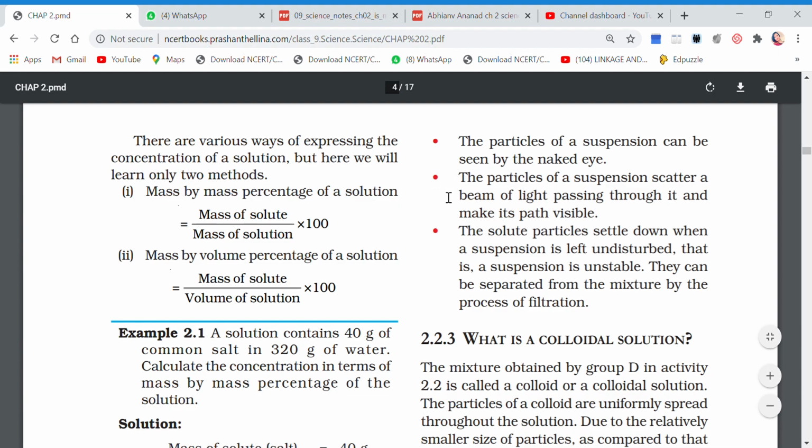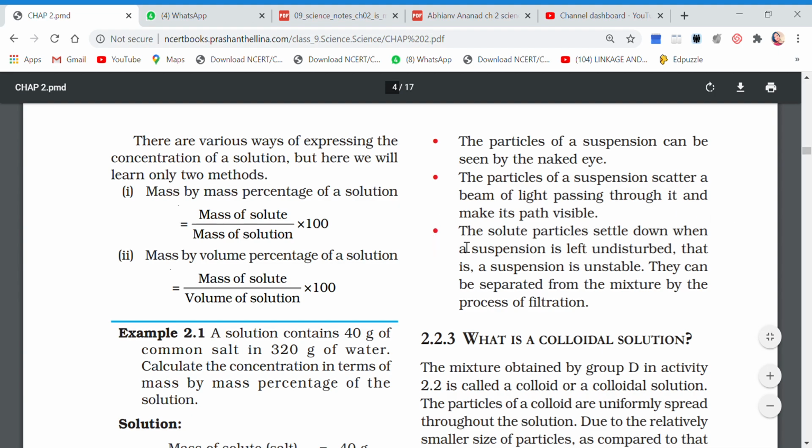Point number three: the particles of suspension scatter a beam of light passing through it and make its path visible. And here you will add a line: suspensions show Tyndall effect.